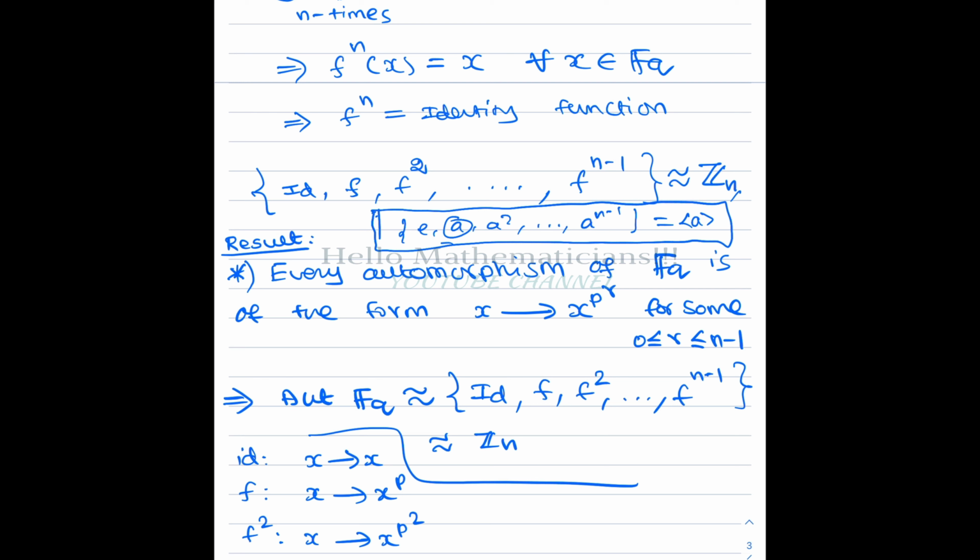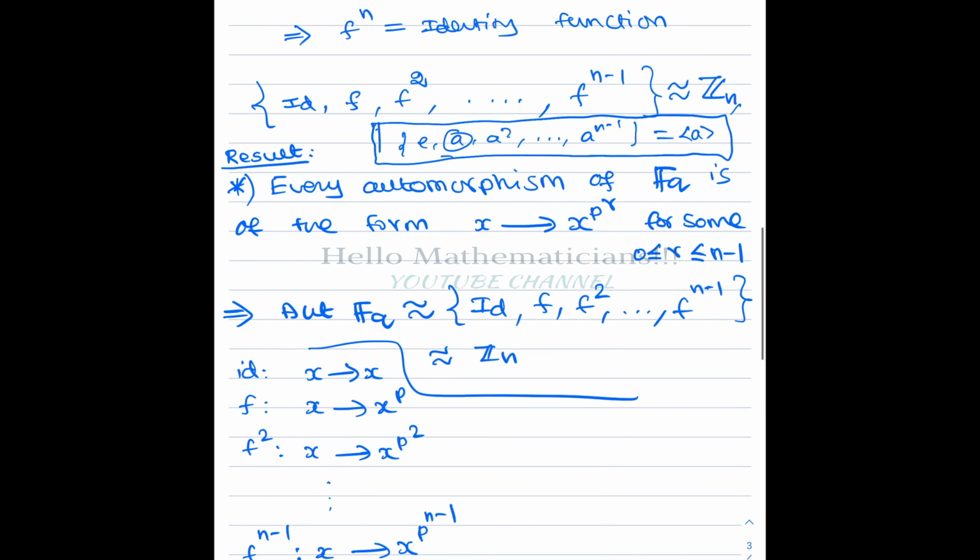So far we have used only group theory results. Next we go to finite fields. In Hestin's finite field section, he proves that every automorphism of the finite field FQ is of the form X goes to X power P power R, where 0 is less than or equal to R is less than or equal to n minus 1.